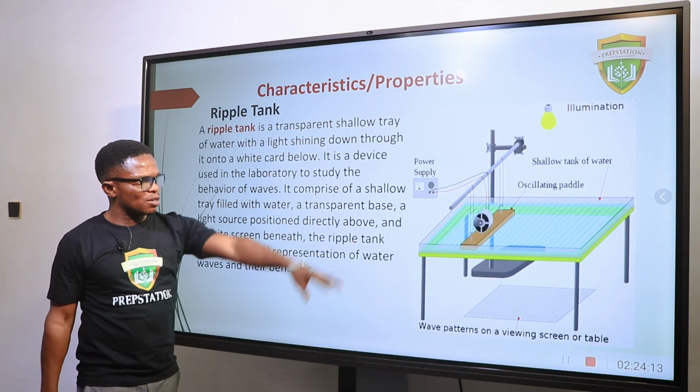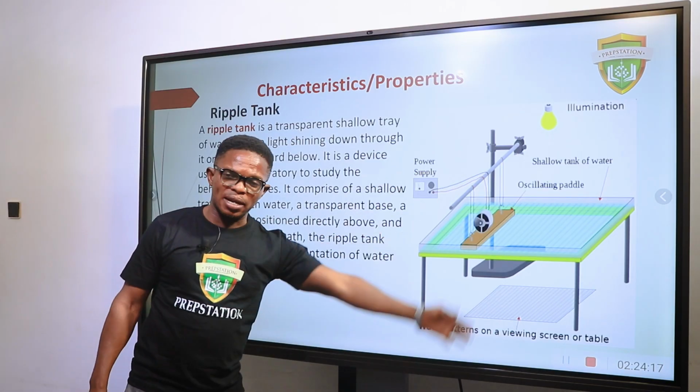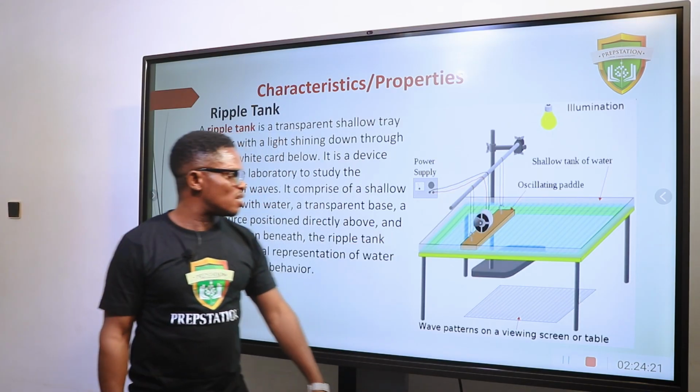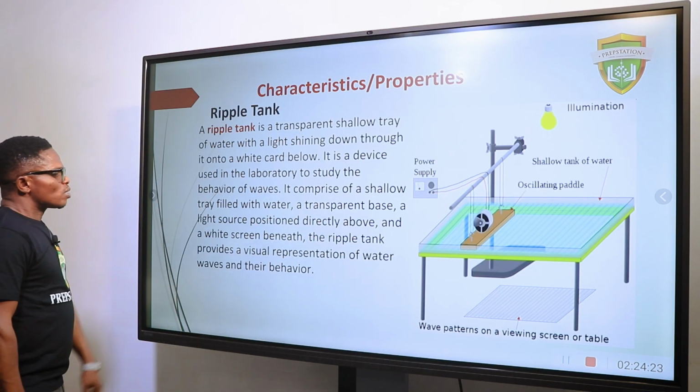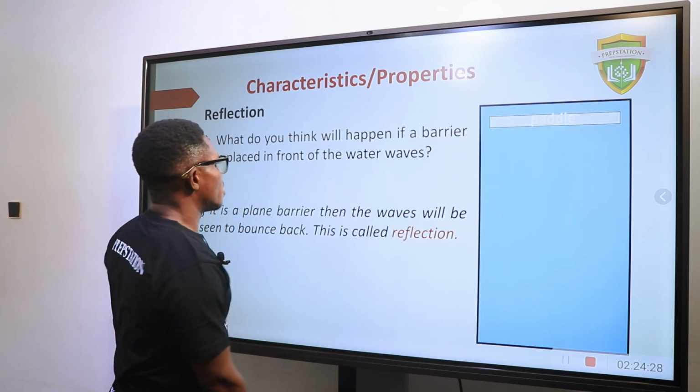It can be connected to a power supply depending on the nature of the motor, or simply to a DC source. That is what a ripple tank represents.